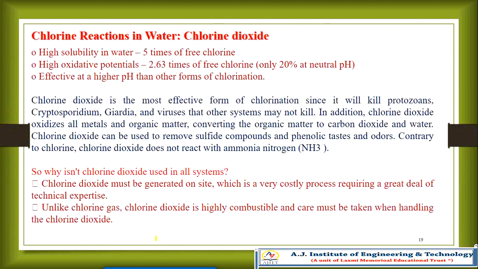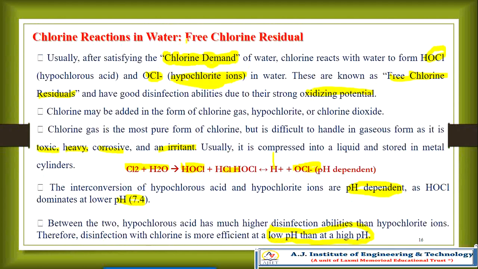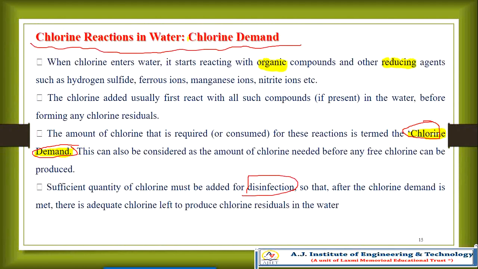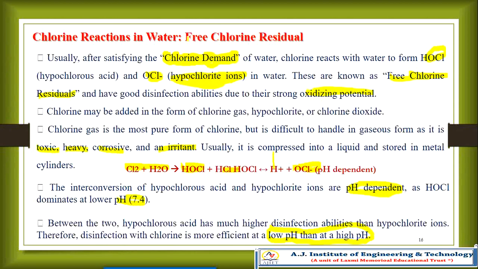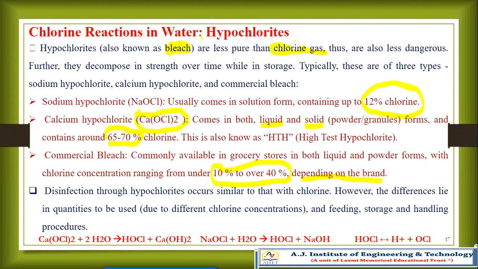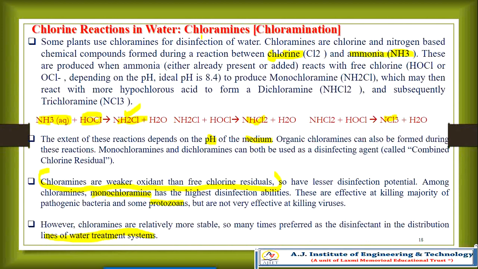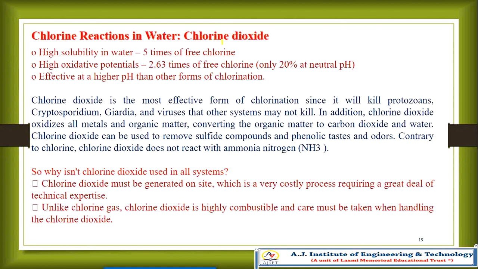Now, chlorine reactions in the water. We discussed many things: chlorine demand, free chlorine residual, hypochlorite, chloramine, that is chloramination, and now chlorine dioxide.